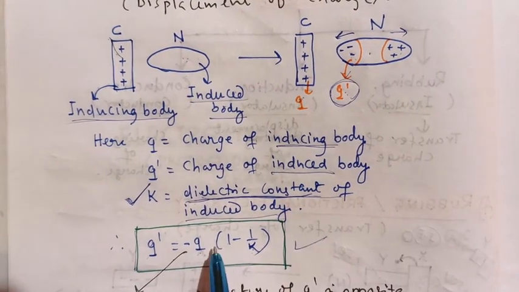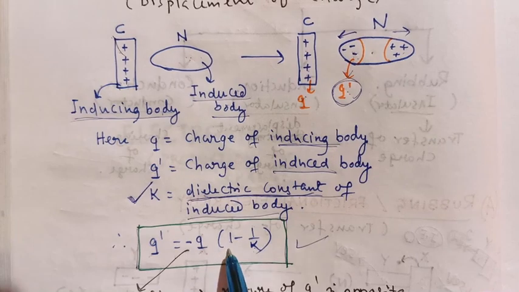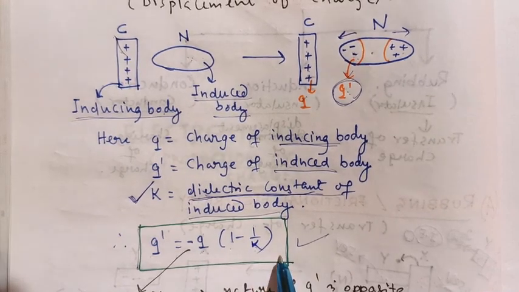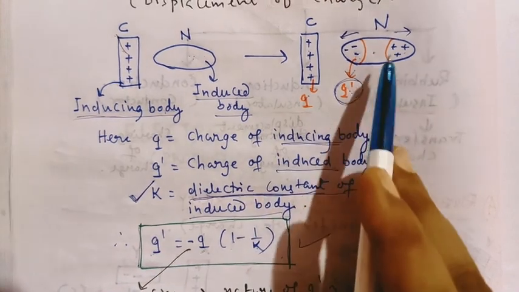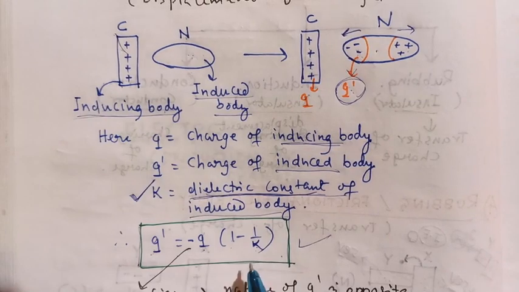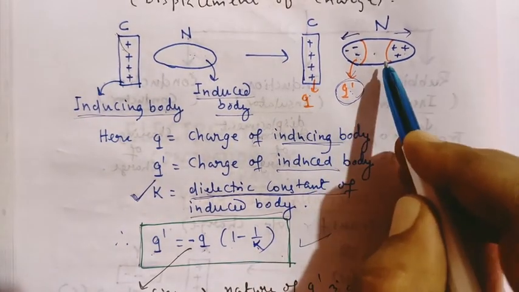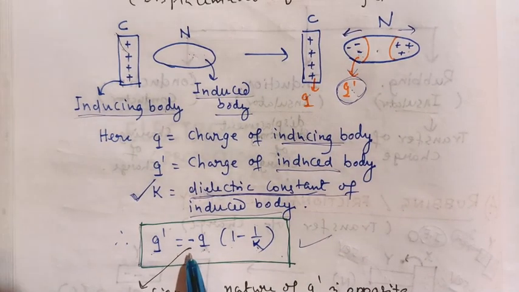Now you just remember Q dash is equal to minus Q whole into (1 minus 1 by K). Q dash represents the charge of the induced body. Q represents the charge of the inducing body. K represents the dielectric constant. Here the minus sign is written.